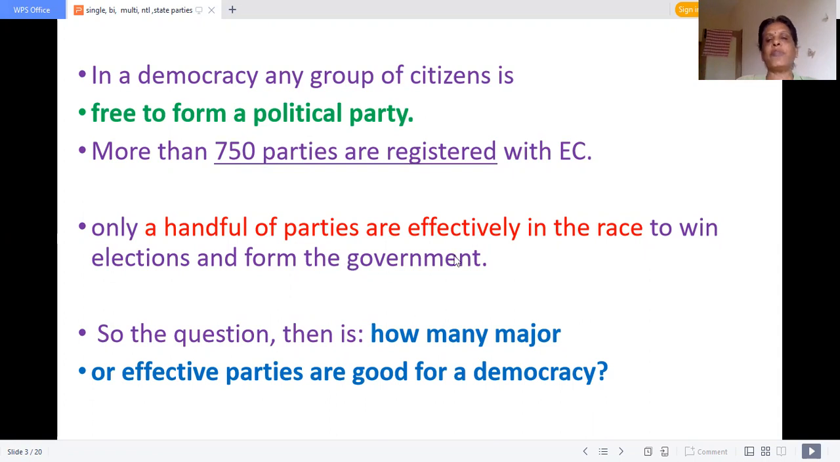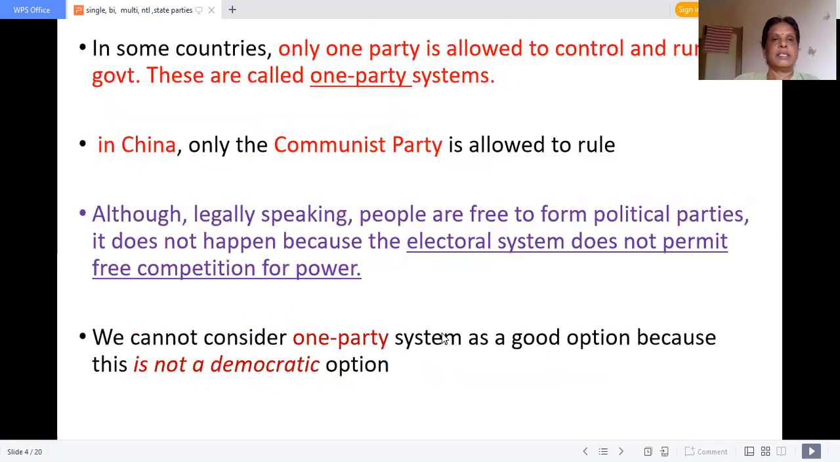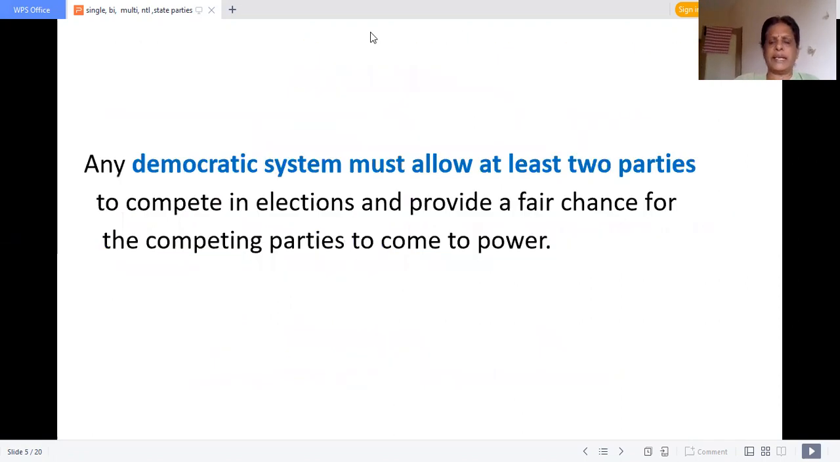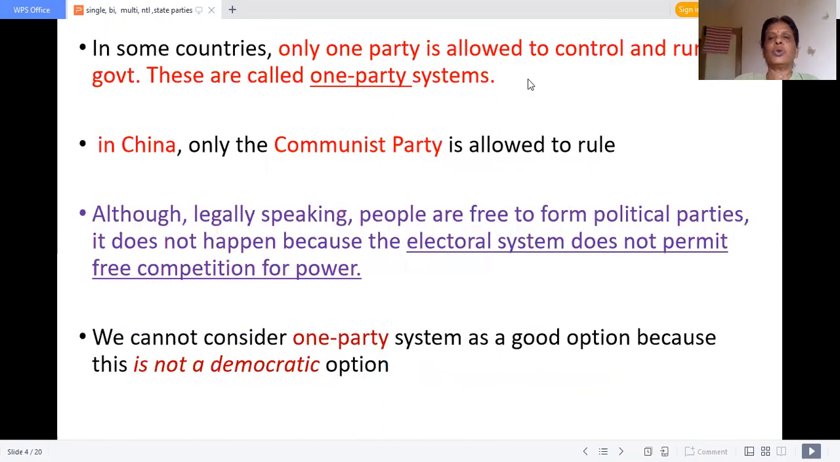Only a handful of parties are effectively in this race of contesting elections and winning to form the government. Okay, how many parties are there? Let us see. So the question is how many major and effective parties are good for democracy. Let us see what is the one party system. Only one party is allowed to control and run the government. This is called one party system.